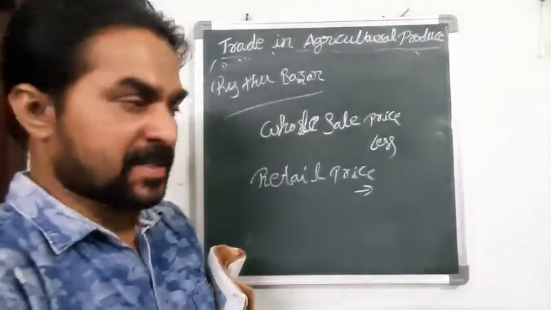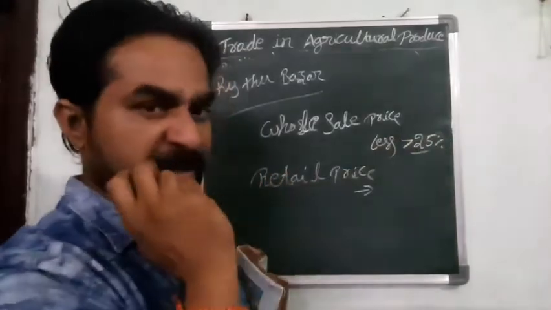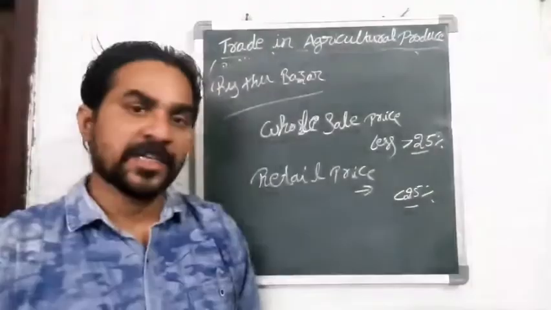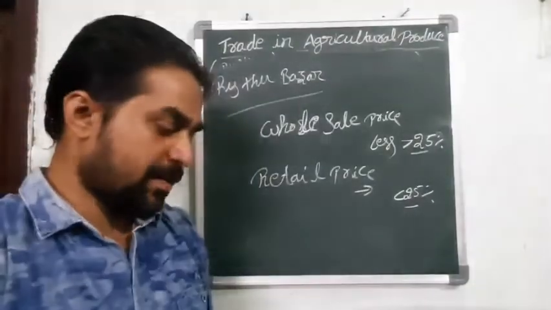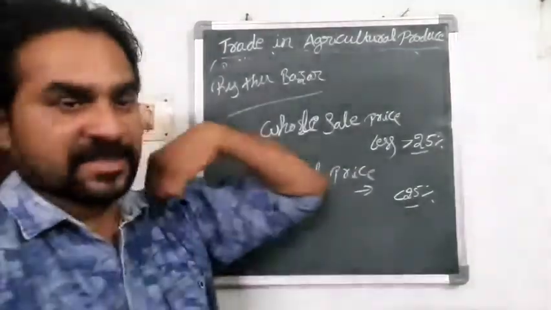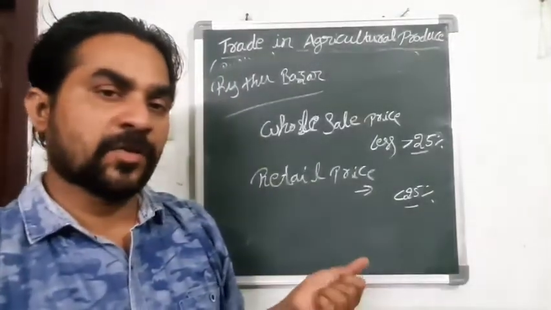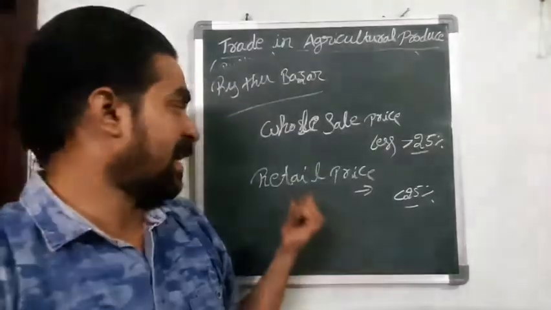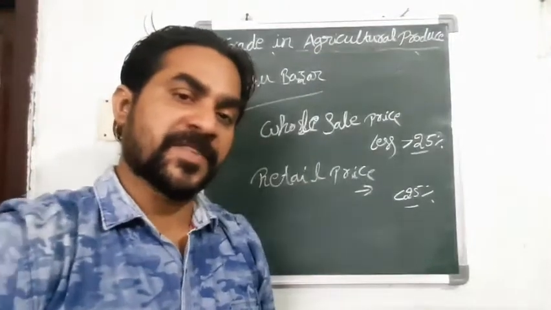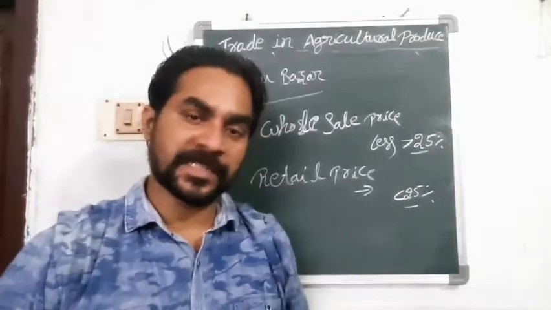The Raitu Bazaar price is always more than the wholesale price by 25%, and less than the retail price by 25%. The price is fixed by the government officers. If the wholesale price was 10 rupees outside, they will go for 12 rupees 50 paisa, and the retail price was 15 rupees. So between the wholesale price and the retail price, the price was fixed by the government officers, and with that they sell in the market.